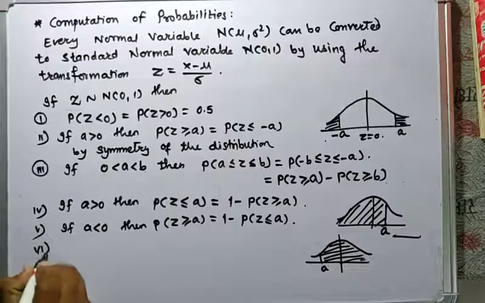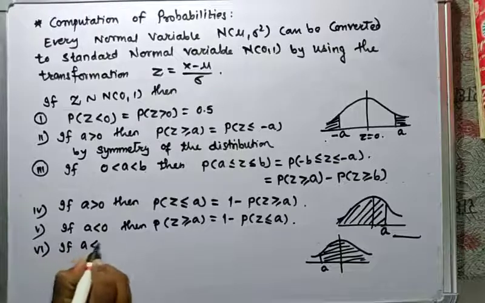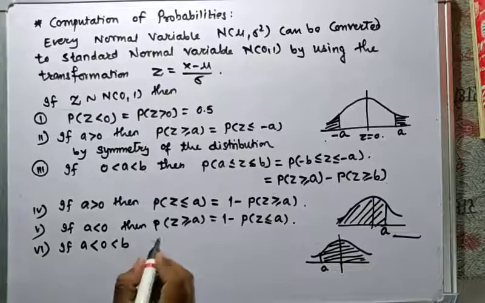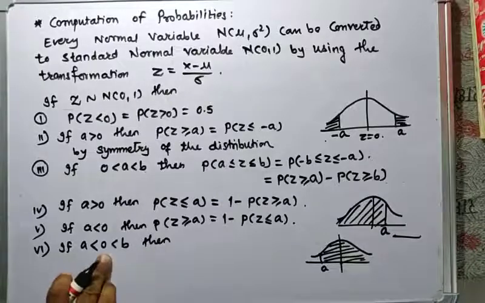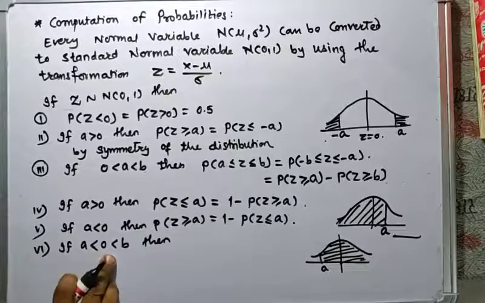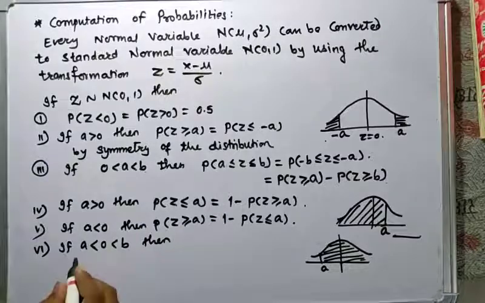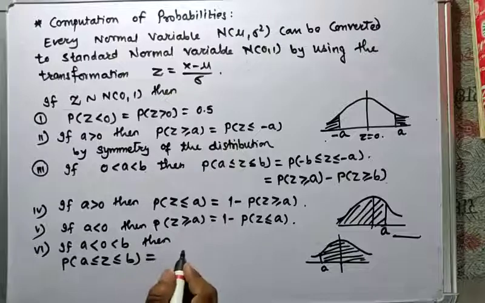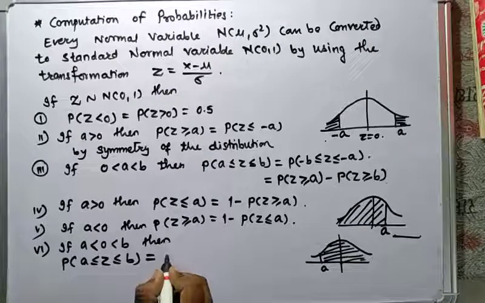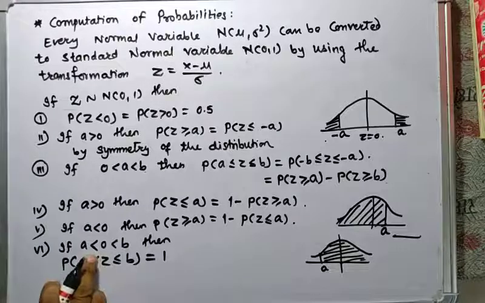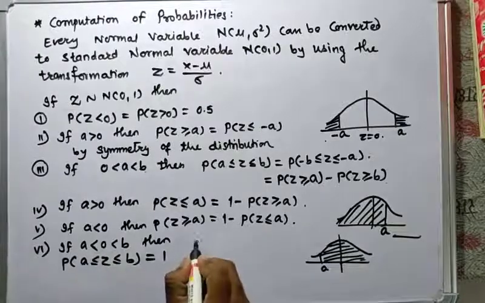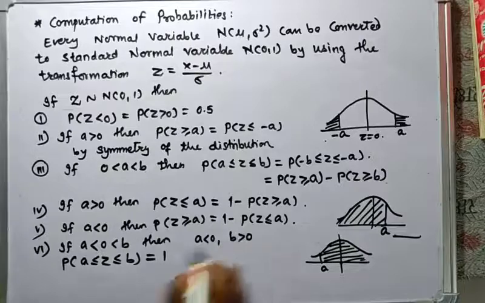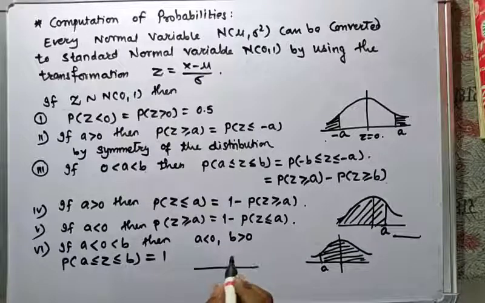Now sixth: if A is less than 0, which is less than B. If A is negative, A less than 0, which is less than B, then the probability of A less than or equal to Z less than or equal to B is equal to 1 minus... Here the meaning is that A is less than 0 and B is greater than 0, so the graph will be like this.